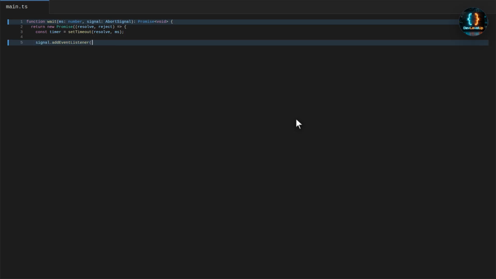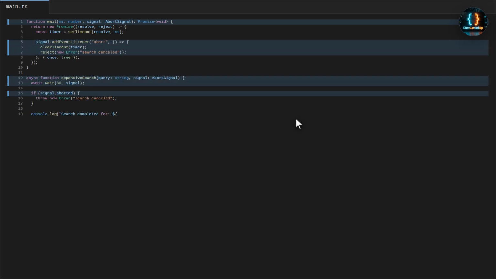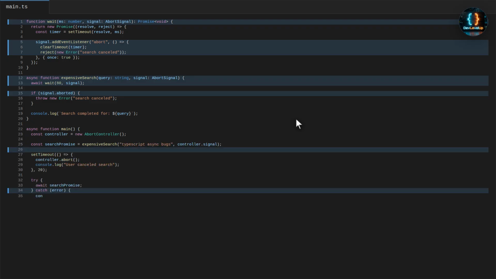Now we fix it by passing the abort signal into every async layer. The wait helper listens for abort, clears its timer, and rejects immediately. Now the canceled search stops cleanly and never prints the stale completion message.